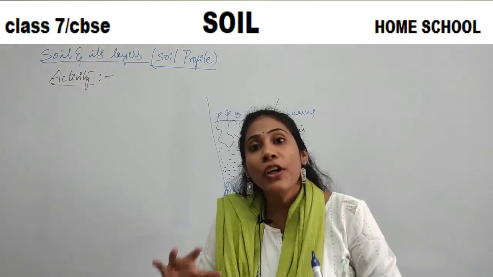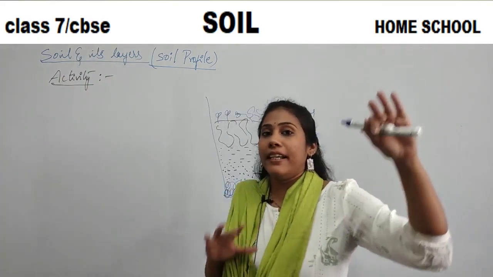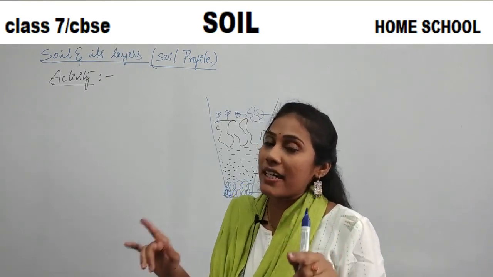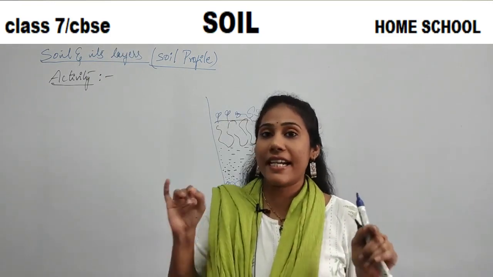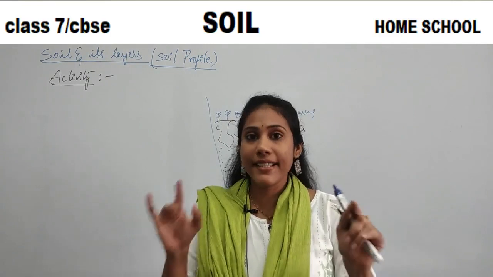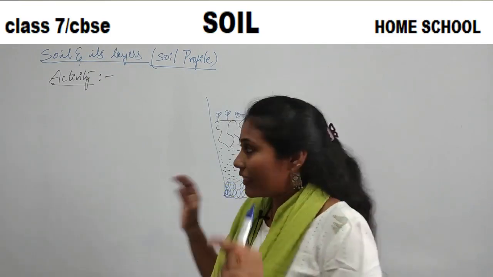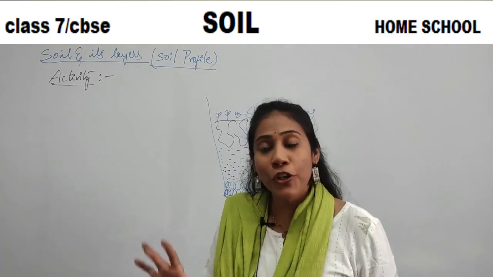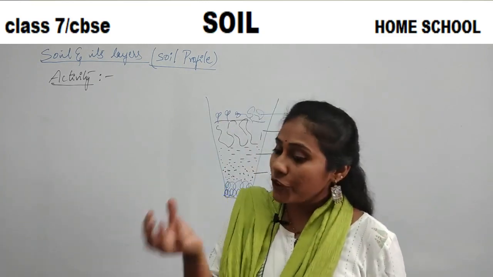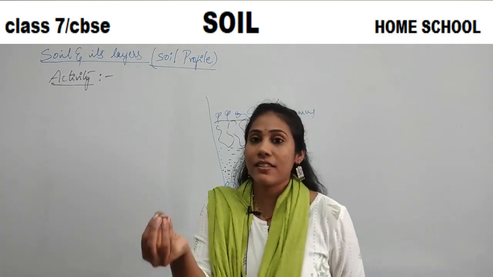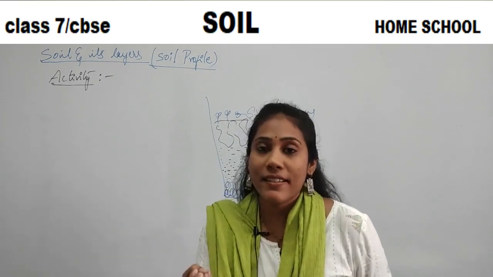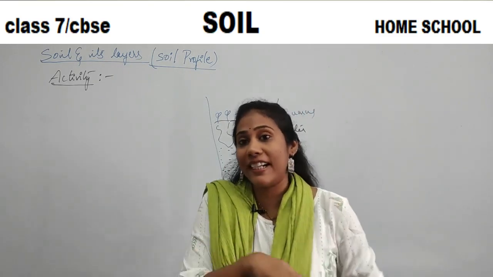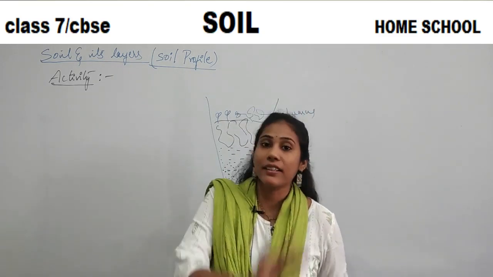About these different layers, we are going to study in our next class. And these different layers, we actually call it as soil profile. So you have observed different layers in a small glass. Likewise, you will observe different layers of soil on earth.